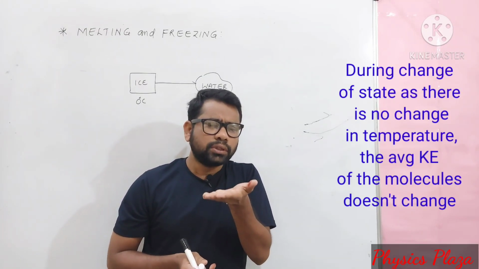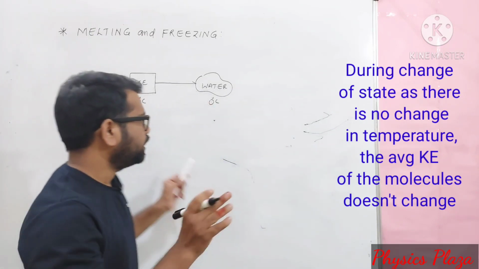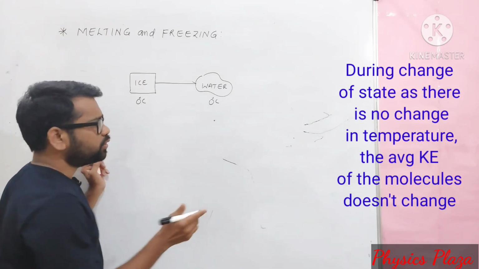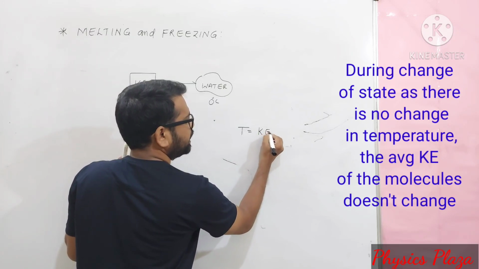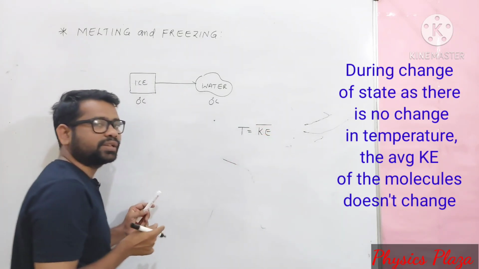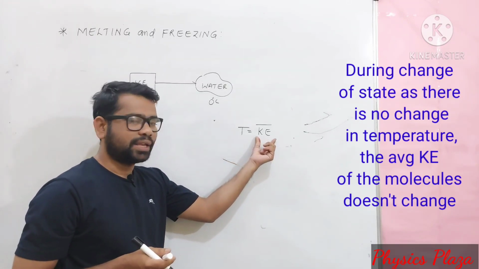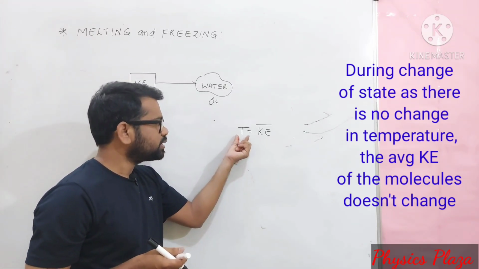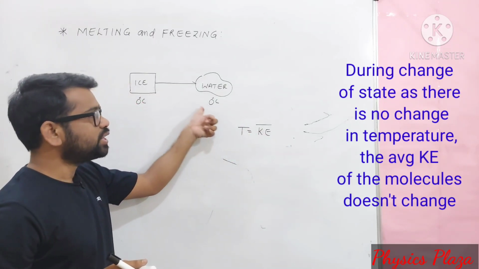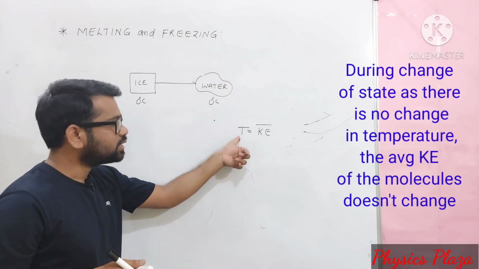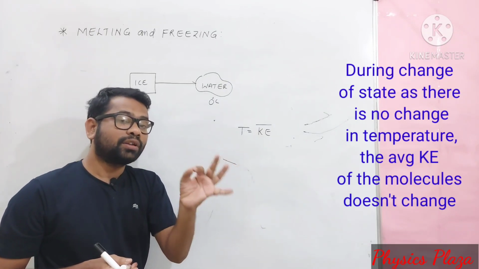Then how is the average kinetic energy of molecules affected? Just think. Children, in previous classes we discussed that temperature is proportional to the average kinetic energy of molecules of the substance, which means what? The more the temperature, the more the average kinetic energy. The less the temperature, the less the average kinetic energy. But here, there is no change in temperature. So there is no change in the average kinetic energy of molecules of the substance.